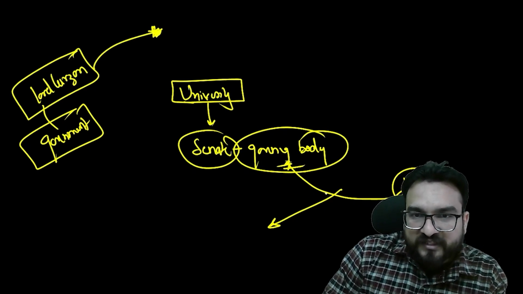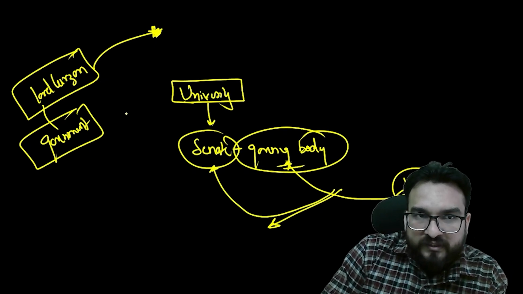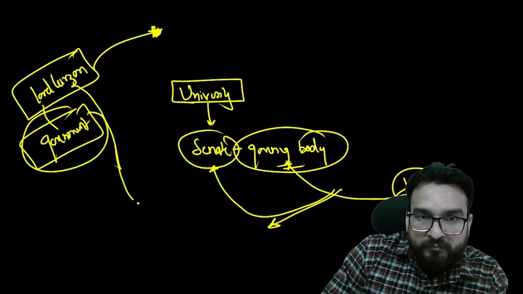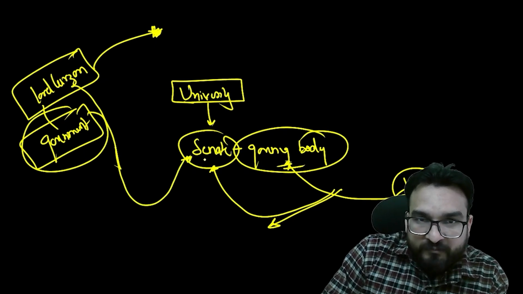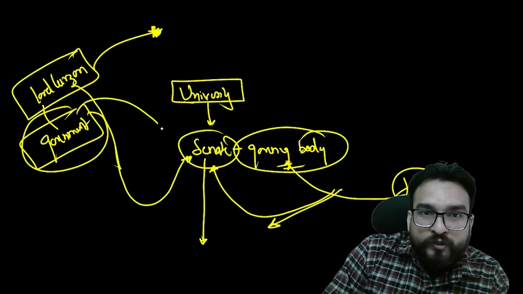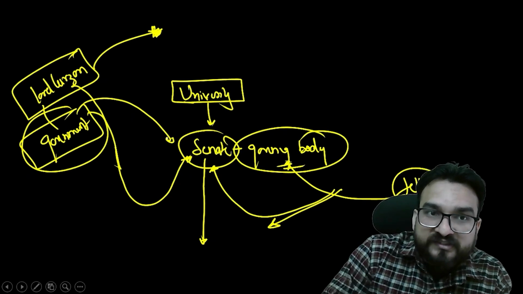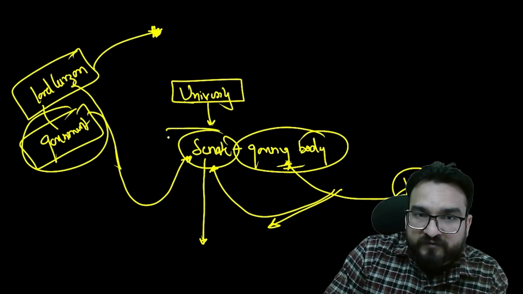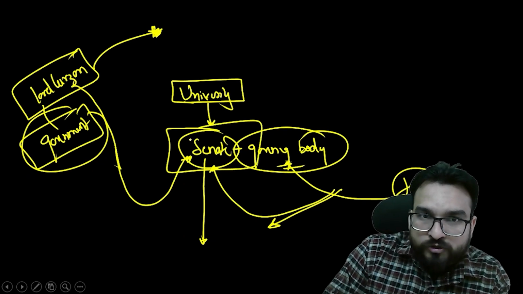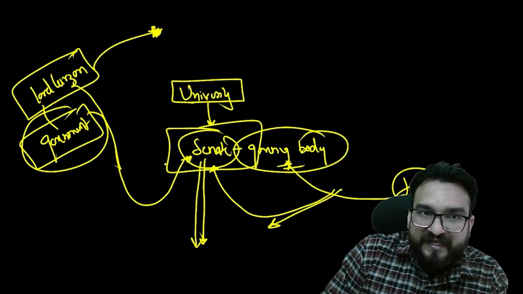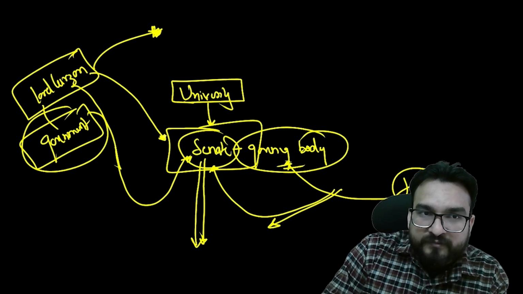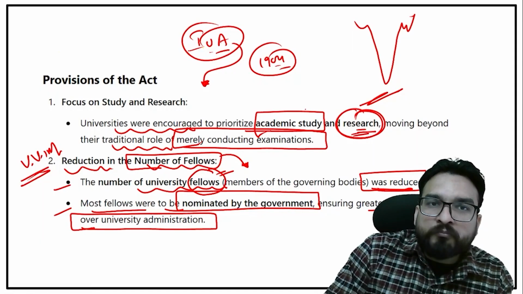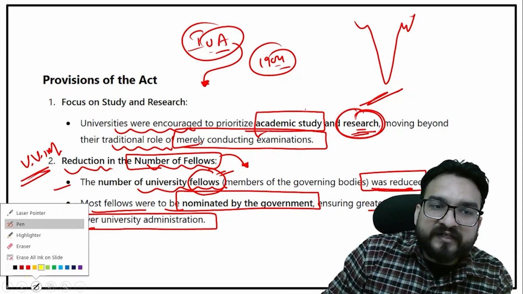So that means now, in the Senate, who will sit? The favorites of Lord Curzon, the government's favorable people, will sit in the Senate, and they will take decisions in favor of the colonial interest, not the nationalist interest. Understand? If Lord Curzon wants to curb certain activities, they will pass the order from the Senate. Also, any decision passed by the Senate can be counter-checked or stopped by the government. That means government interference was introduced because of this Indian University Act 1904.